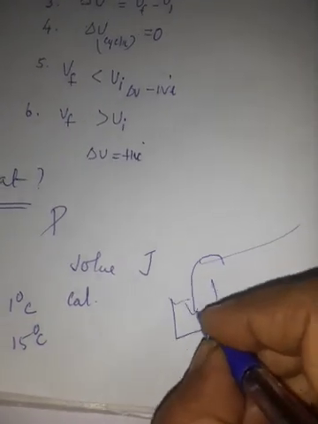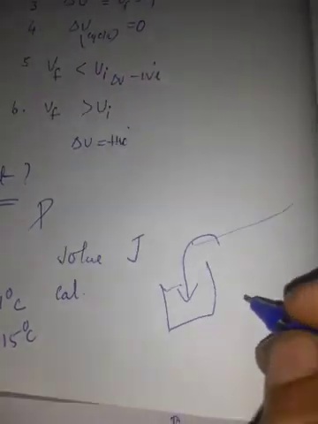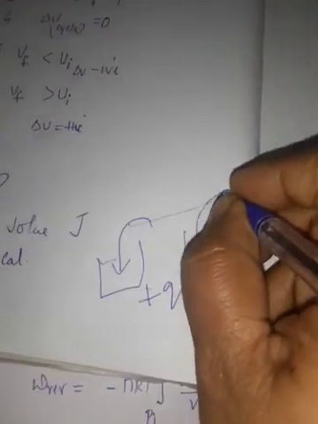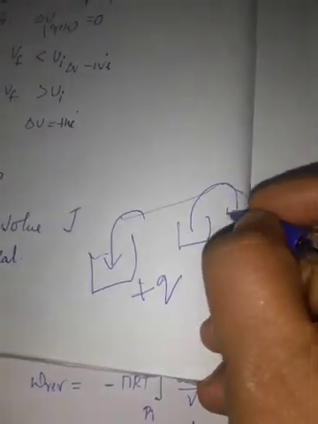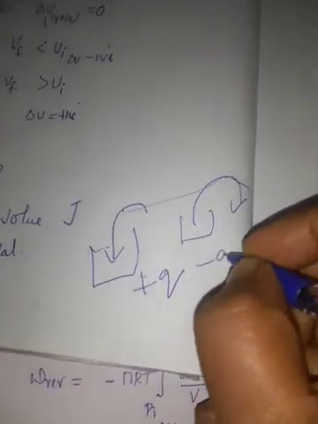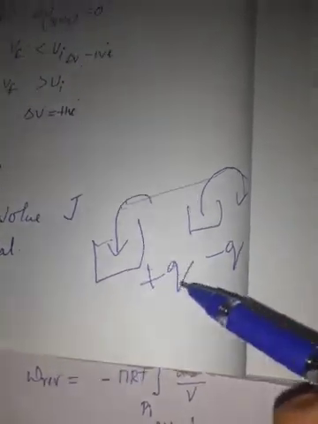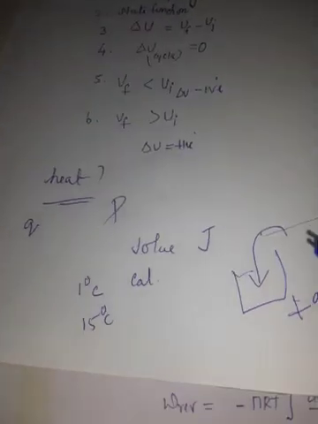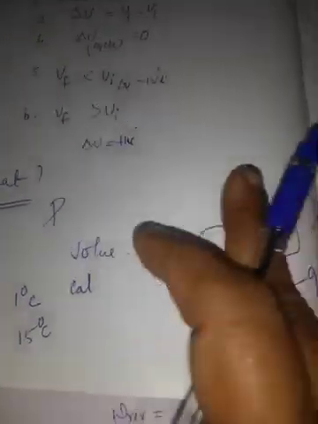If the heat flows into the system from the surroundings, it has a positive value. If the heat flows out of the system into the surroundings, it has a negative value. Flows into the system means positive, flows out into the surroundings means it has a negative value. This is all for heat. It is given in book page number 192. You can mark it in the book.